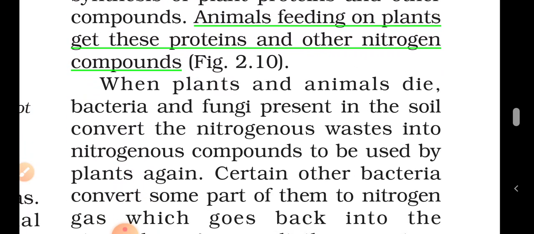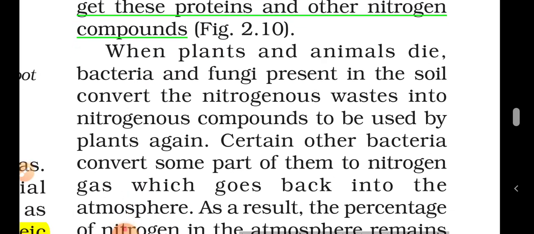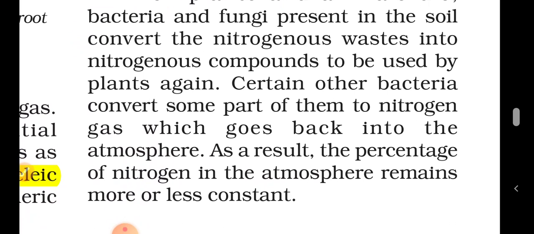When plants and animals die, bacteria and fungi present in the soil convert the nitrogenous waste into nitrogenous compounds to be used by the plants again. See, decomposition takes place. They convert the nitrogenous waste, the nitrogen present in our body. If any animal dies, the nitrogen present in its body is converted into nitrogen compounds again. That nitrogen compound gets to the soil and to the plant again. The same cycle repeats.